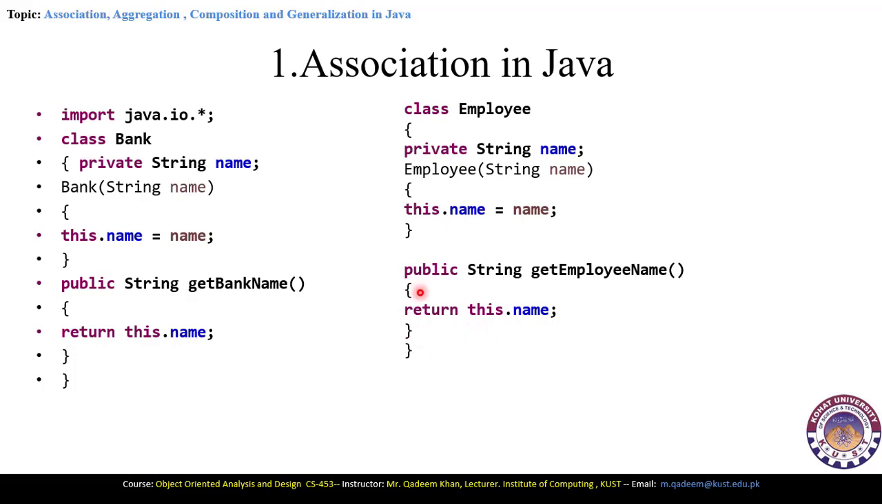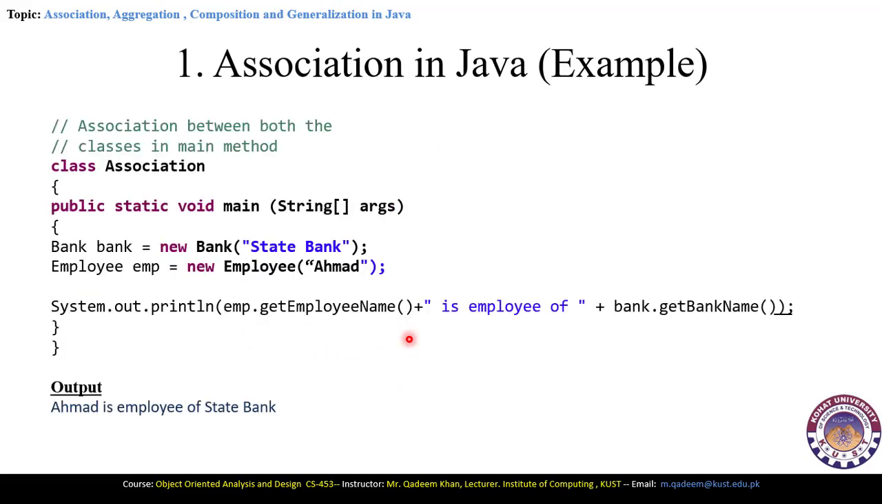Up to here, you can see that this class is completed here and this class is also completed here. So in one file, you will declare these two classes, and in the same file, we require another class which will associate bank with the employee class. So here is the class association, public static void main string args. This is the void main function inside of the association class, and it is a static function, and also it is a public function.